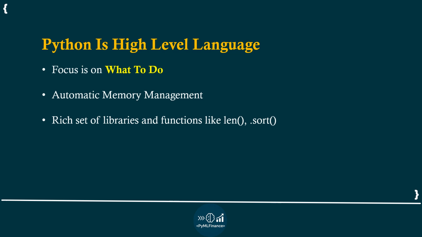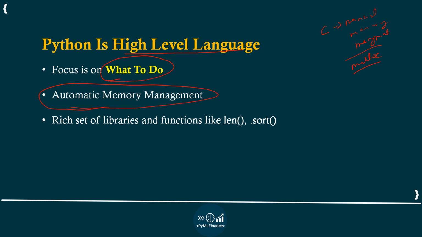Now the next term is Python is a high level language. In Python the main focus is on what to do and not on how the computer does it. In Python we don't manage memory manually like we do in C. If you are aware of C, in C we do manual memory management using terms like malloc, if you have heard of it. In Python there is an automatic memory management system.